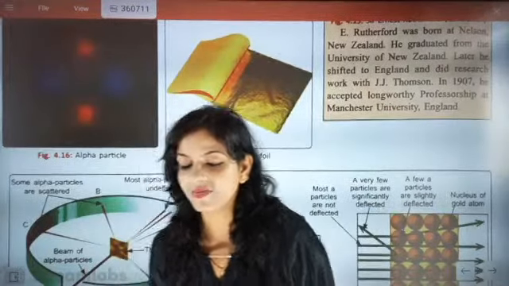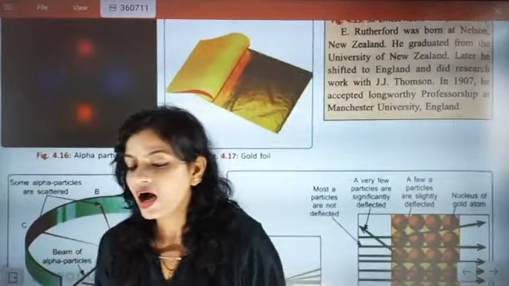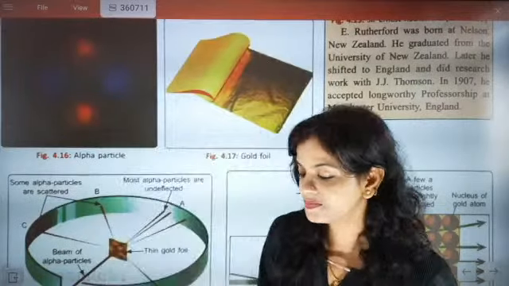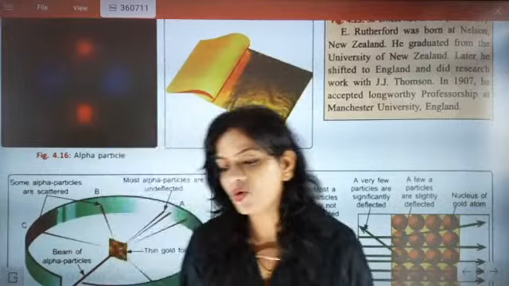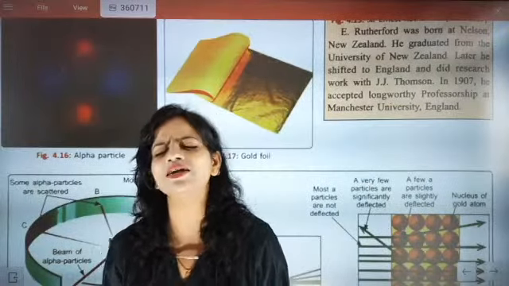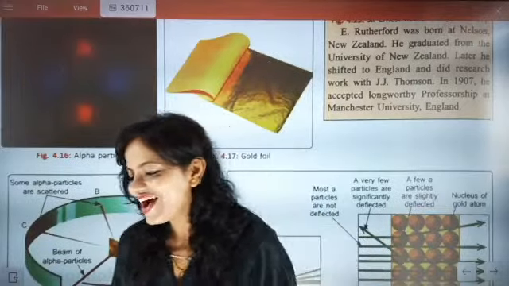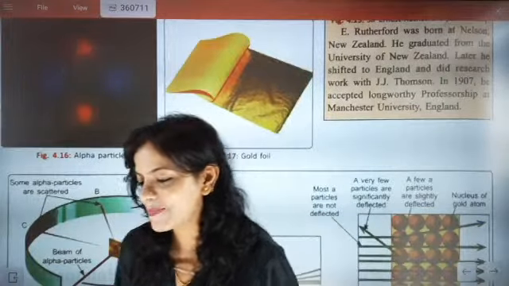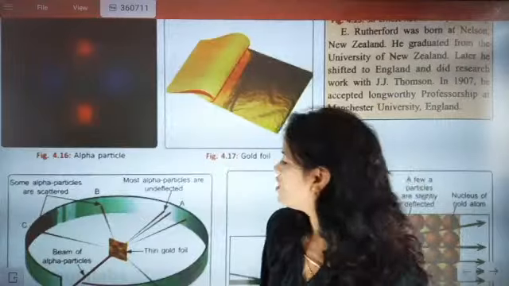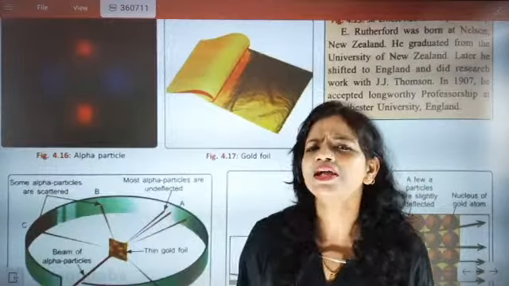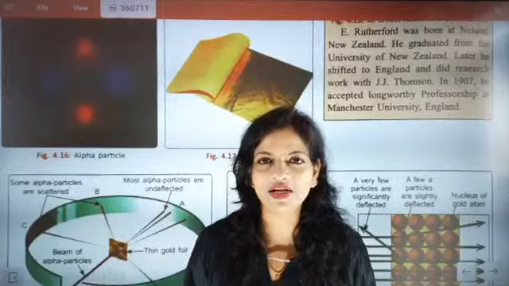Come on, start answering my question. Approximately how many atoms were there in that gold foil? 1000 atoms. Absolutely correct. So we understood that. Okay, he took one particle.